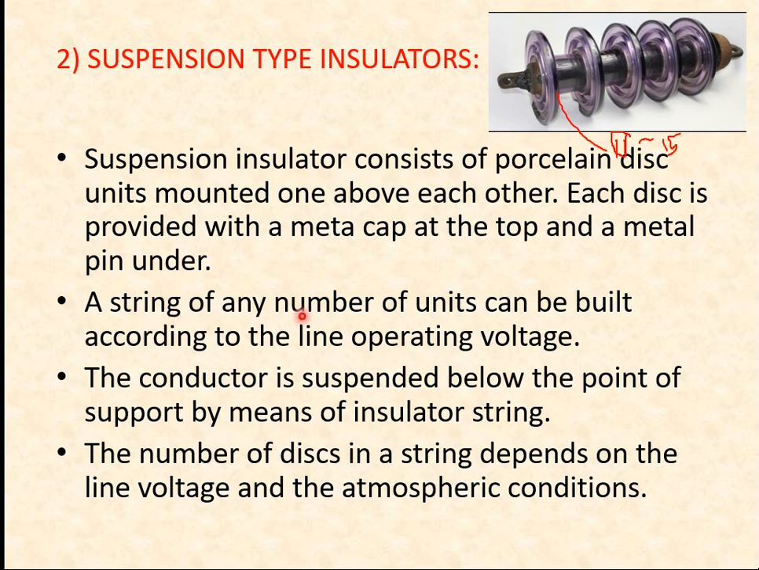This string of any number of units can be built according to the line operating voltage. You can easily remove each disc or insert a new disc, or you can add a disc or subtract a disc. So it can easily maintain a voltage. If you are going to use it for 33 kilovolt, you can use just 2 or 3 discs. If you want to use 66 kilovolt, you can use 4 to 5 discs.